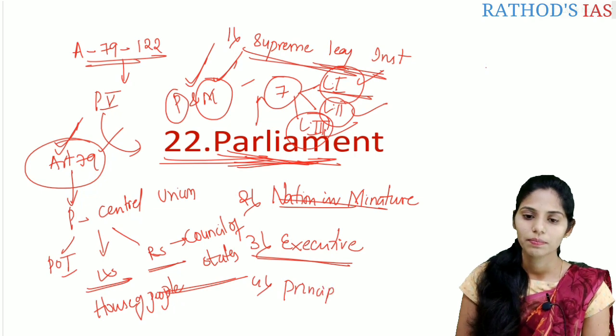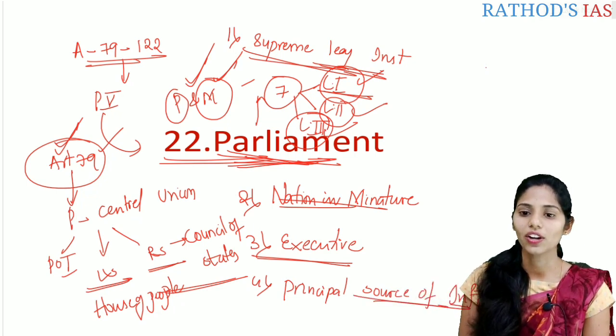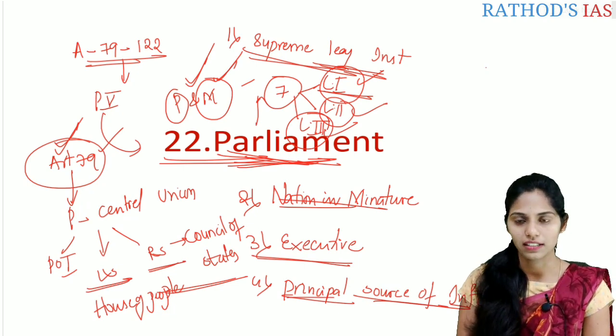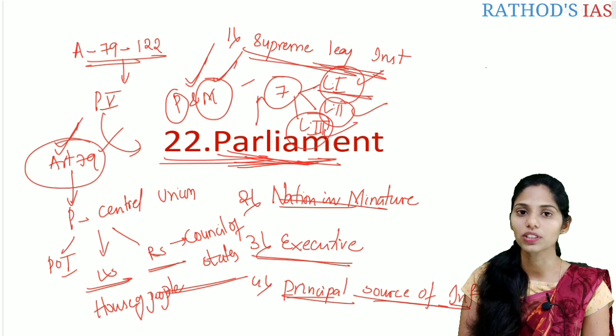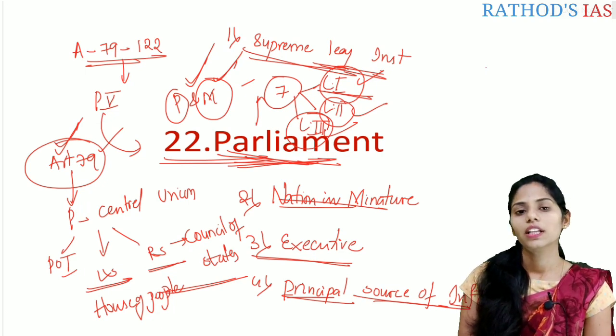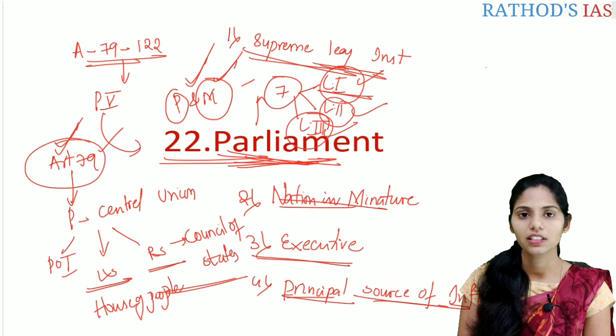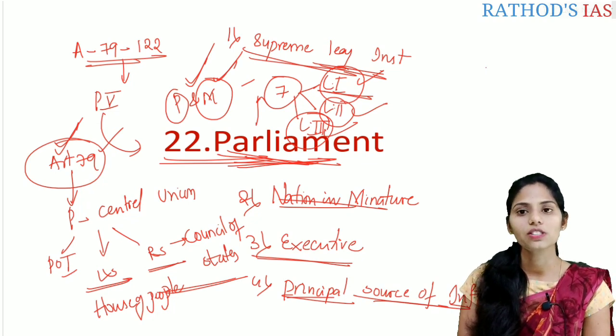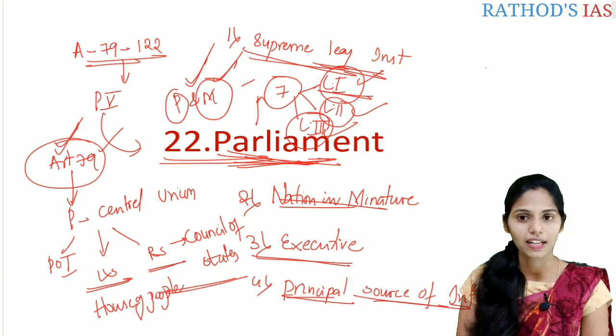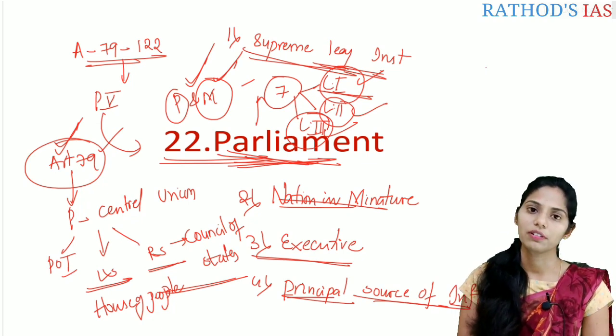Principal source of information. Why is it called the principal source of information? Because if you want to know about any statistics or data regarding the funds which are unspent for the scheduled castes or the scheduled tribes, there are different mechanisms like the question hour, discussions, motions, and resolutions, every authentic piece of information which is available to the nation. So who makes the information available? That is the Indian Parliament. So it is a beautiful source of information.